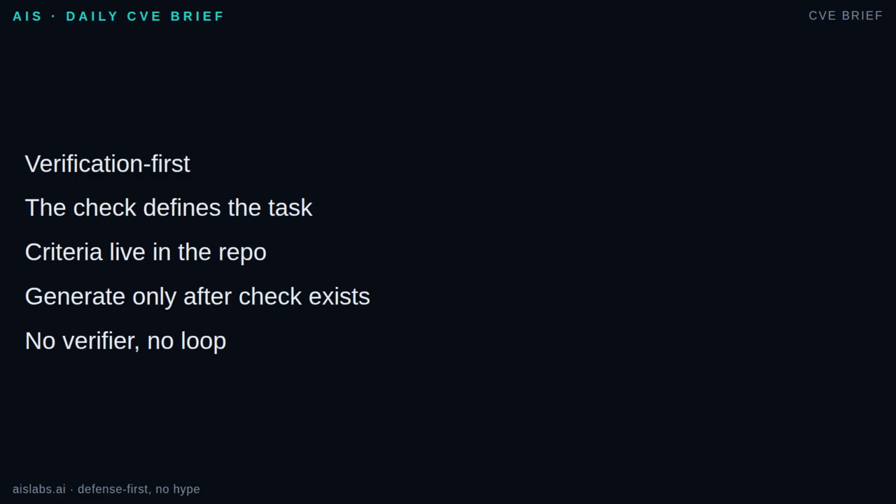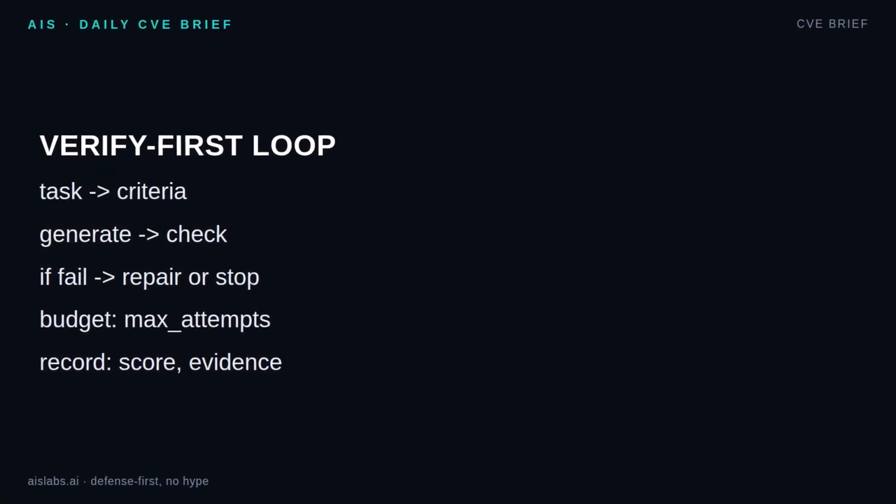A prompt says what you want. A verifier says what counts. That verifier might be a unit test, a linter, a JSON schema, a diff rule, a database constraint, or a written rubric. Criteria written down beat criteria in your head because the loop can use them, log them, retry against them, and stop. Mechanically, I use 5 steps.